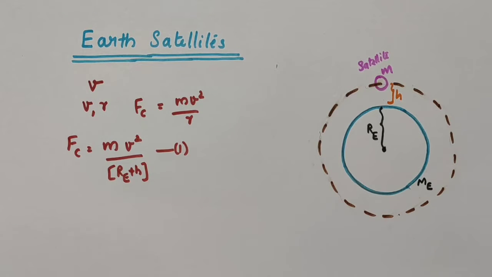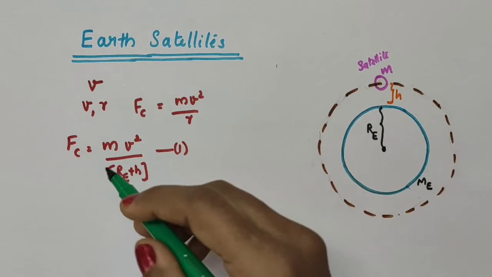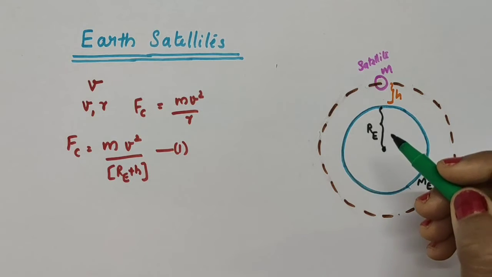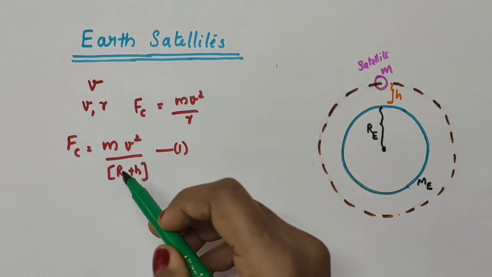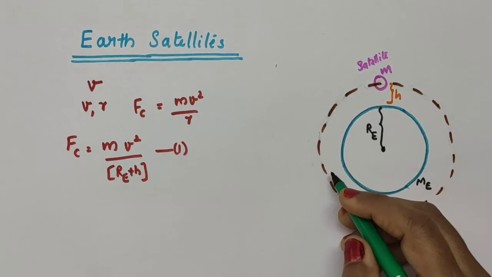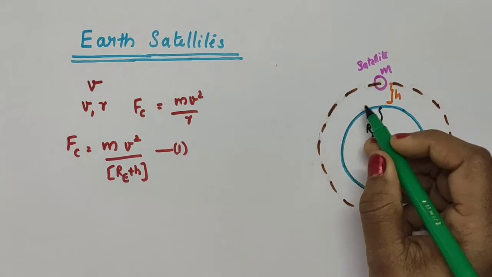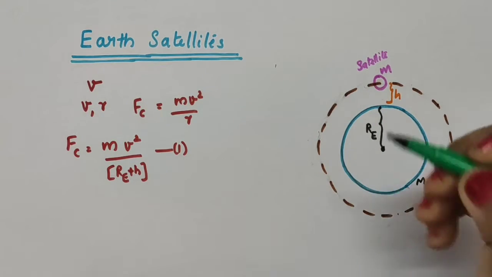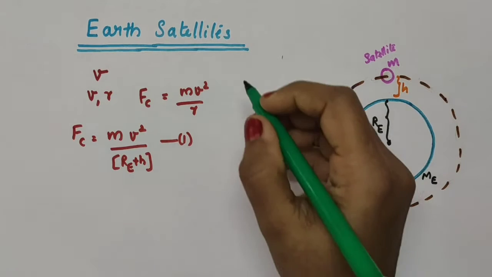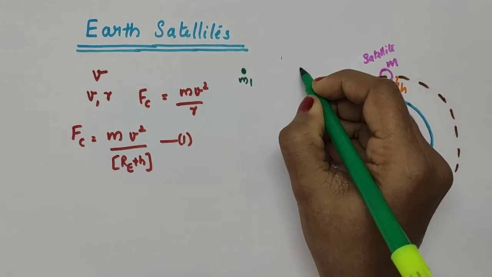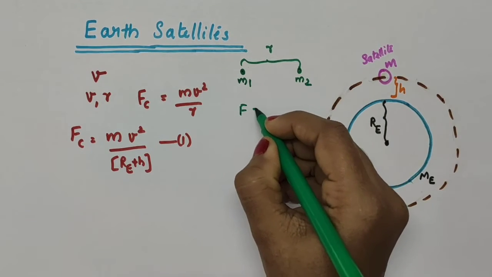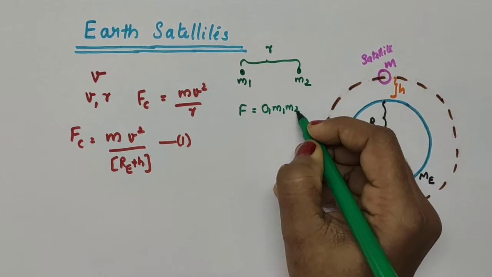See, the centripetal force is not a real force. So what provides the necessary centripetal force here? It is the gravitational force. That is, this centripetal force is provided by the gravitational force of attraction between the Earth and this satellite. What is the gravitational force of attraction between Earth and the satellite of mass small m? In general, we have the expression for the gravitational force of attraction between two masses m1 and m2 separated by a distance r as F equal to G m1 m2 divided by r square.